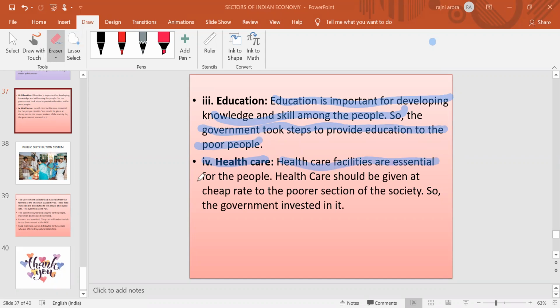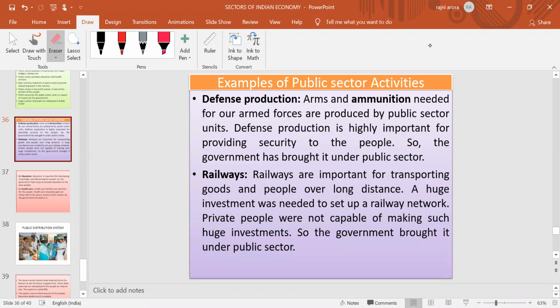Healthcare facilities are also very much essential, or we can say important for us, and it must be given. These are very expensive if we try to get them at the private level, but healthcare should be given at a low rate. To which section of society? To the poor section of society. So generally the government also prefers to invest in it. So many government hospitals and healthcare centers have been set up by the government in order to provide healthcare facilities. So these four terms were there regarding public sector enterprises.